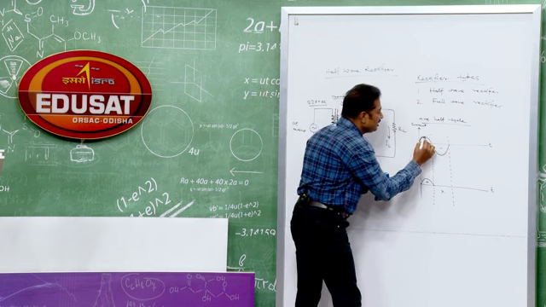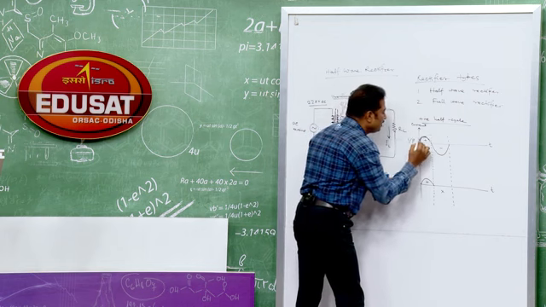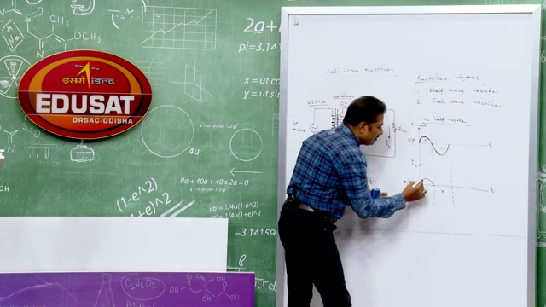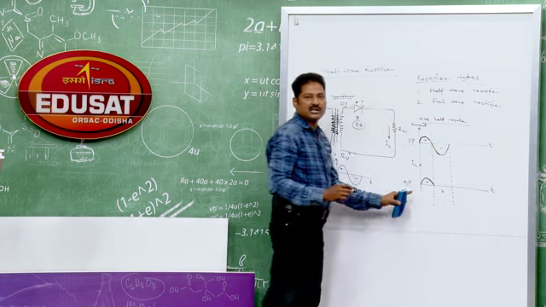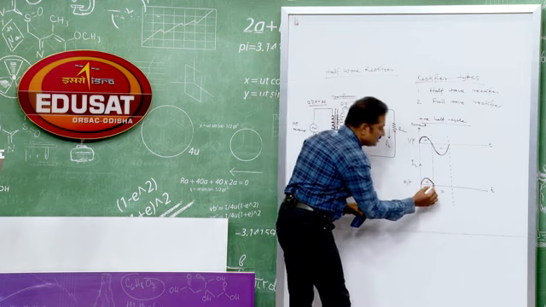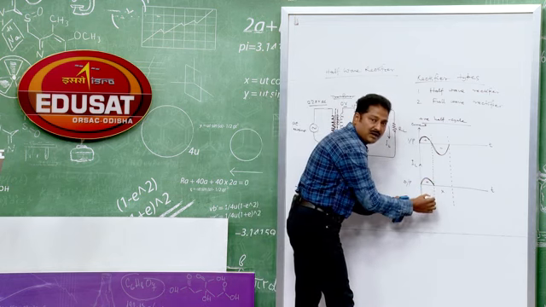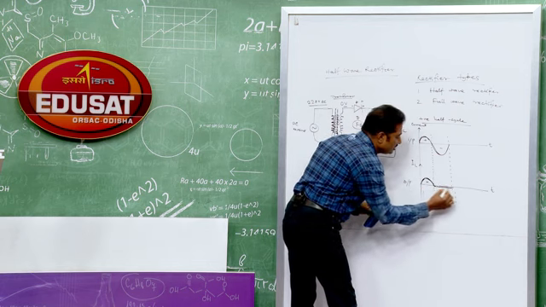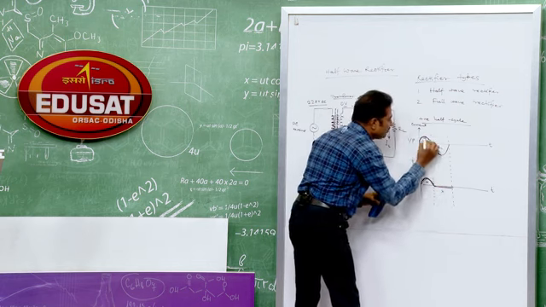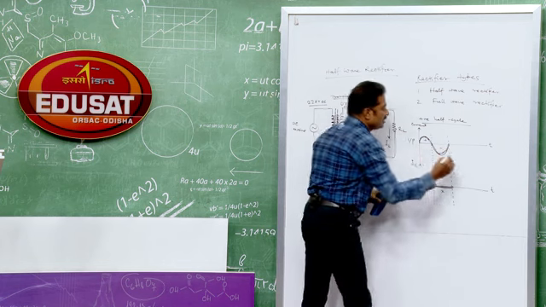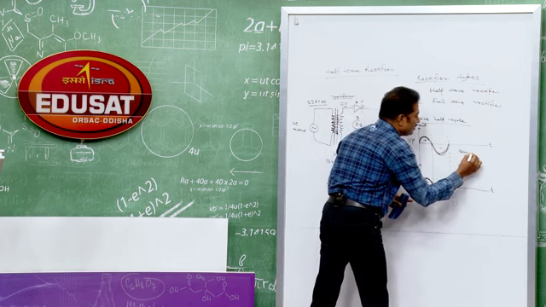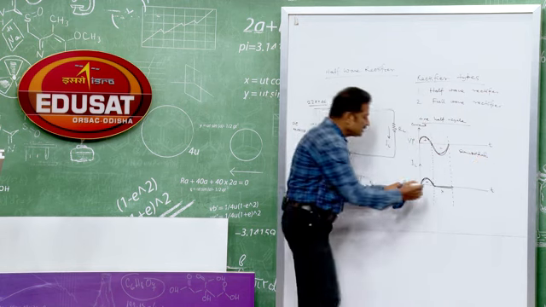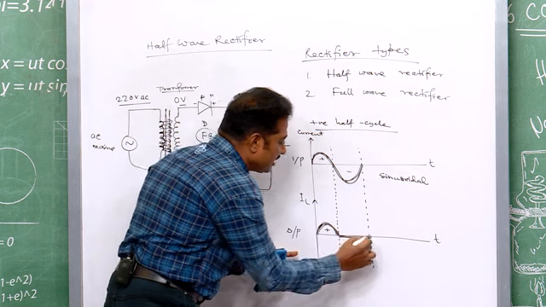You are having the input, the full cycle, but in output you are getting only a half cycle wave, and the other half is absent here. So, the wave becomes this way. This is your wave. The shape of a wave is this one. This is called sinusoidal wave. This is now the peculiar type.